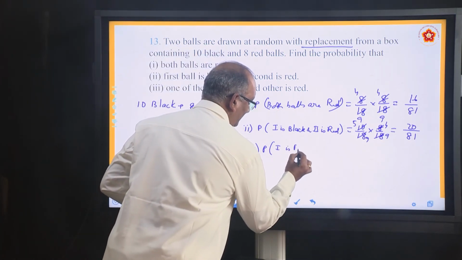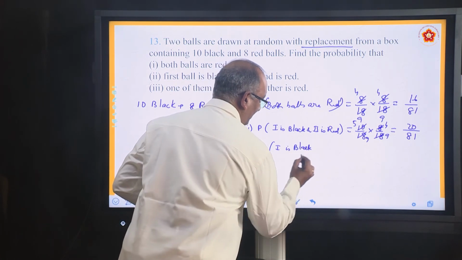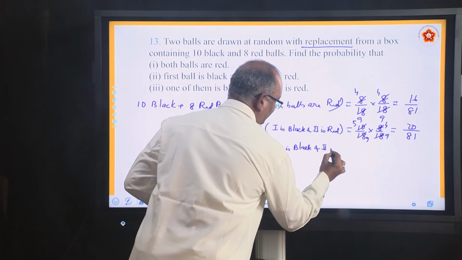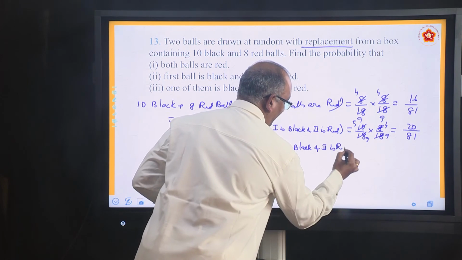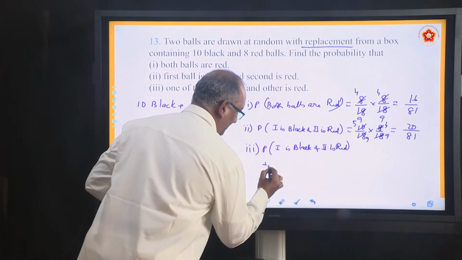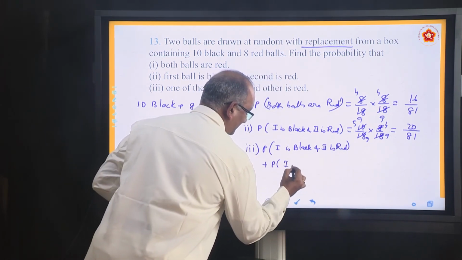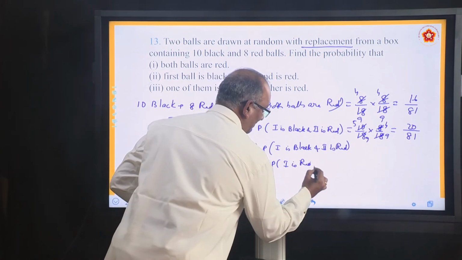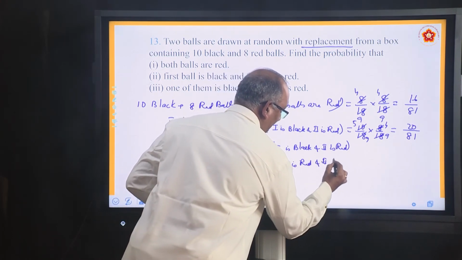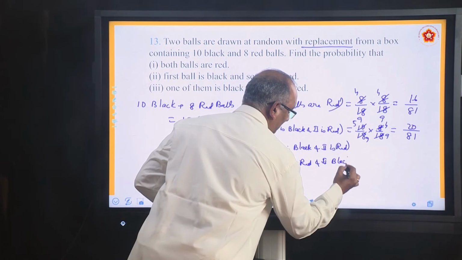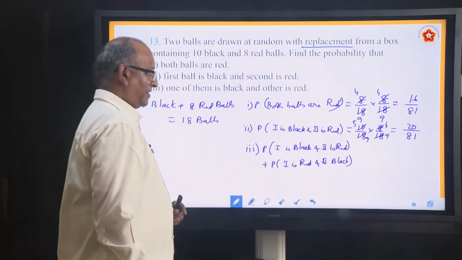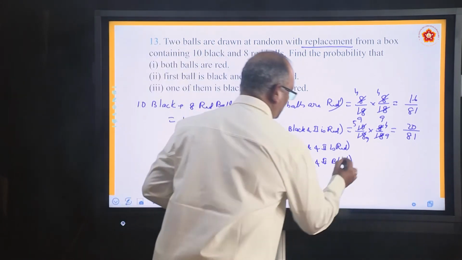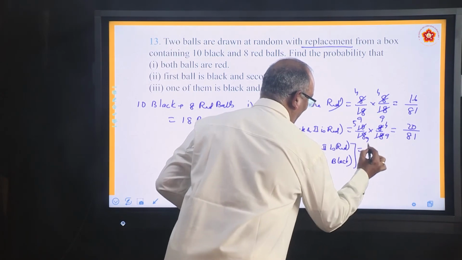First is black and second is red, plus first is red and second is black. This whole thing we have to find out. Equal to what?